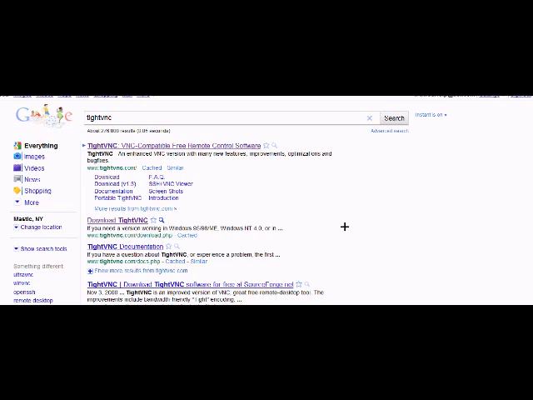Right now we're going to be showing you how to make your iPod screen go on your computer by using Veency. You have to have your iPod jailbroken, and this is only for Windows that we know, so we don't know the Mac version. So what you're going to want to do is type in "TightVNC" on Google and then open up the second link here.